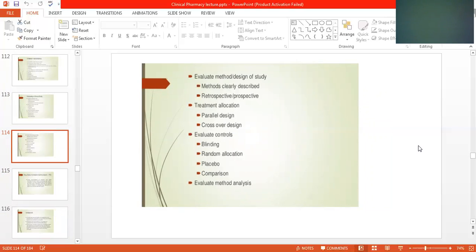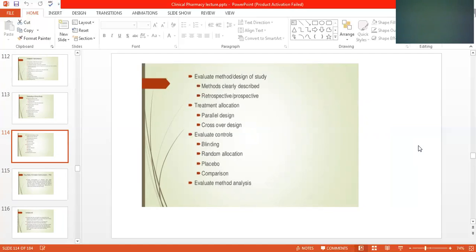Evaluate the method and design of the study, because whenever you go for research, you have to design this. It's a basic design, it's a statistical design; there is one variable, there is more than one variable, so you have to decide. The method should clearly describe how you collect the data and how you collect the samples.